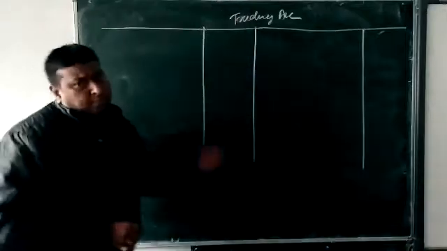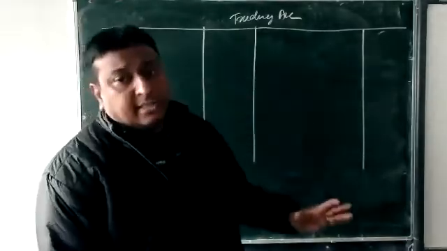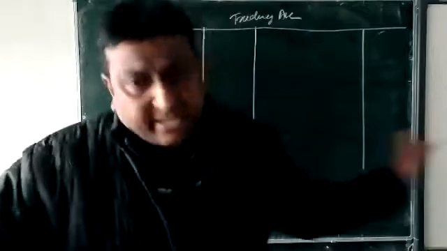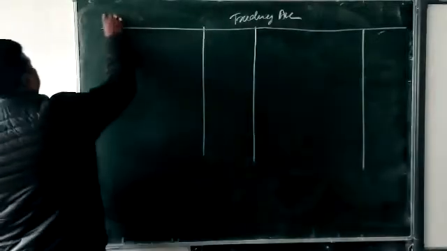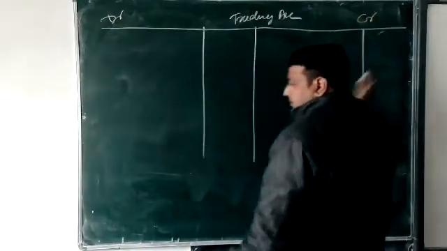We are only following the pro forma. In this pro forma, we put all the things which go on the debit side or credit side of the trading account. This side is debit, as you will know, and this side is credit.